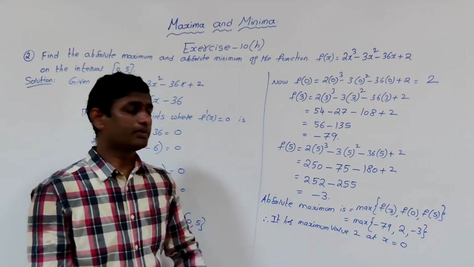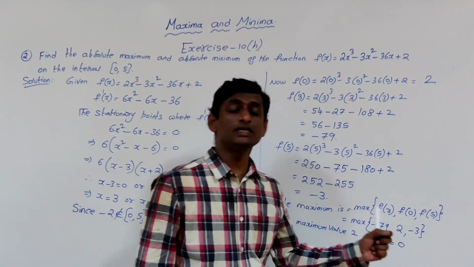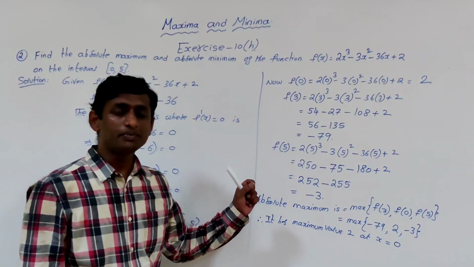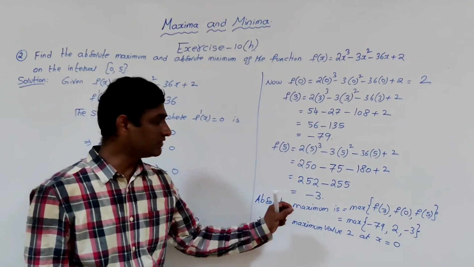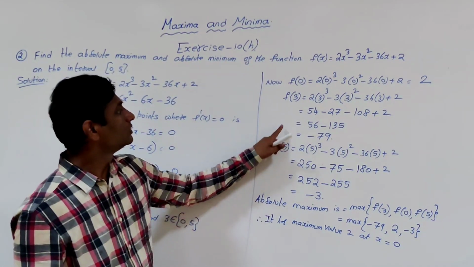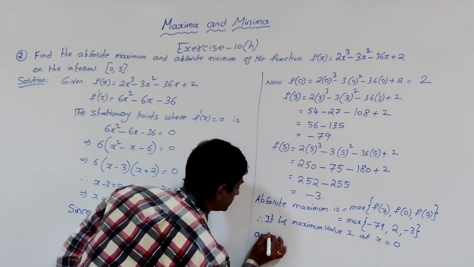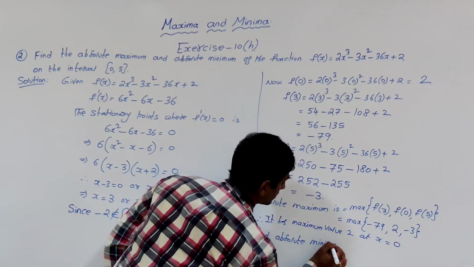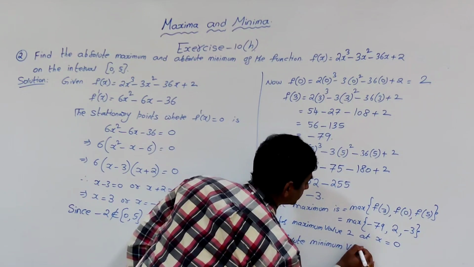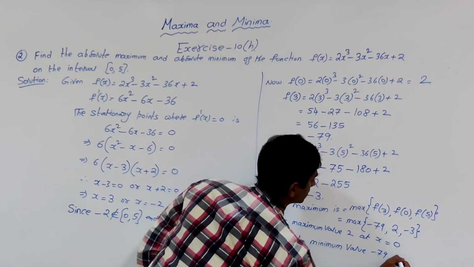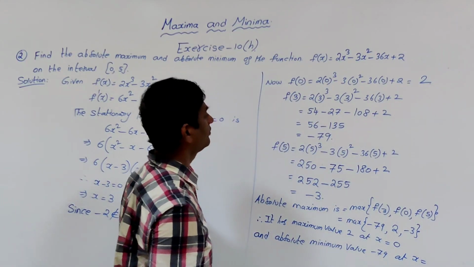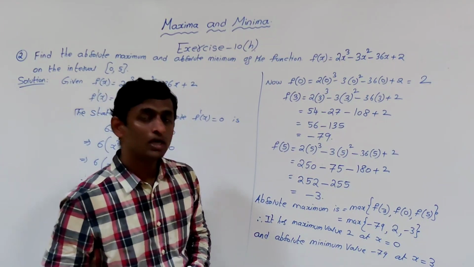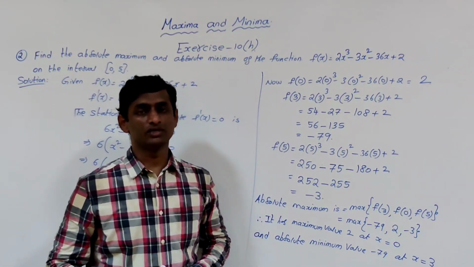Coming to the absolute minimum, among this list the minimum is minus 79. So the absolute minimum value is minus 79 when x is equal to 3. At what point did we get minus 79? At 3. So the absolute maximum is 2 and the absolute minimum value is minus 79. Next problem.